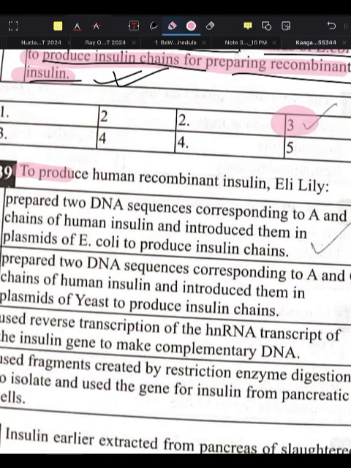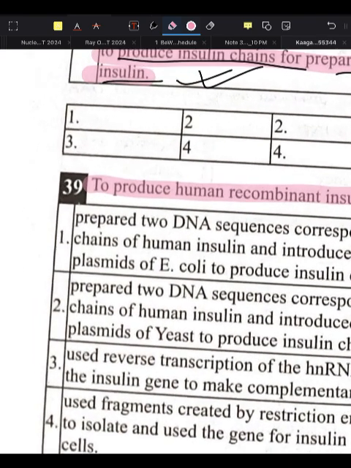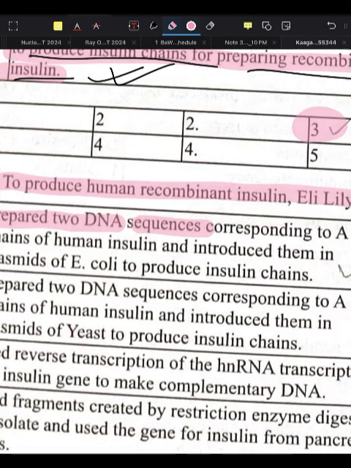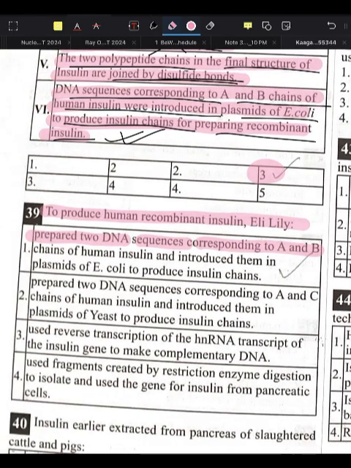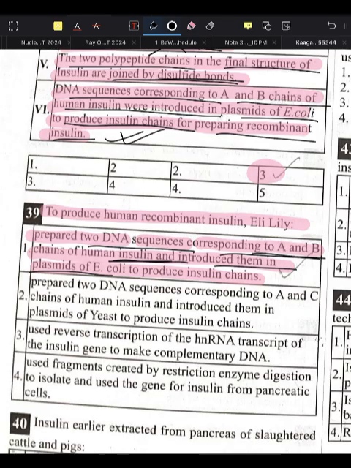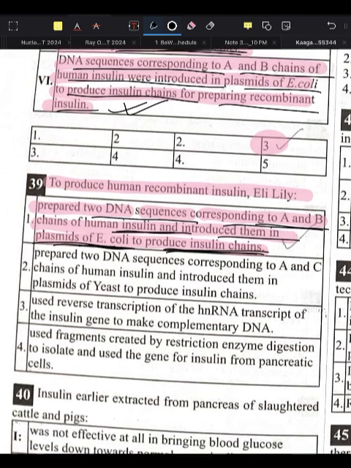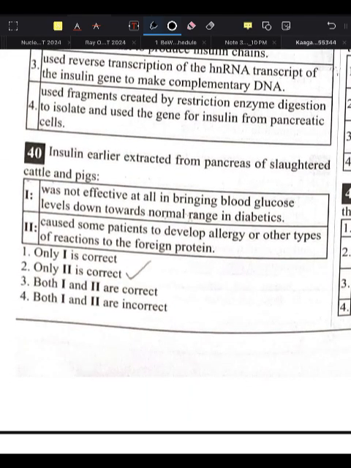Next, to produce human recombinant insulin, Eli Lilly prepared 2 DNA sequences corresponding to what? Corresponding to A and B chain of the human insulin and introduced them in the plasmid of the E. coli to produce insulin chain. Prepared 2 DNA sequences corresponding to A and B chain of the human insulin and introduced them in the plasmid of the E. coli to produce what? Insulin chain.